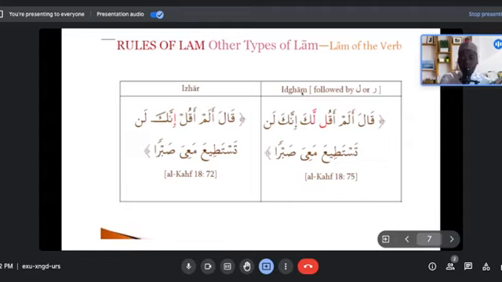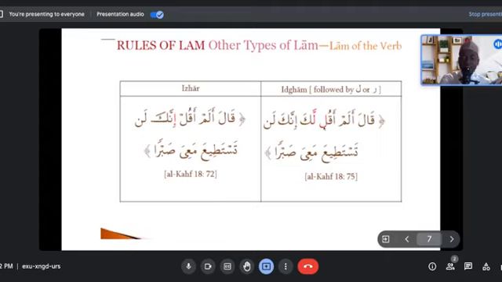So lam is not going to be pronounced if the lam is silent, right? And is followed by another lam letter or ra letter. So the lam is not going to be having sukun or any other thing like that. So as you can see here, this lam is completely silent, right? You don't pronounce it. So if you want to read this one, it's going to be قَالَ أَلَمْ أَقُلْ لَكُمْ. So you don't pronounce this lam at all. قال ألم أقل لك إنك لن تستطيع معي صبرا. So you see here, you don't pronounce this lam.